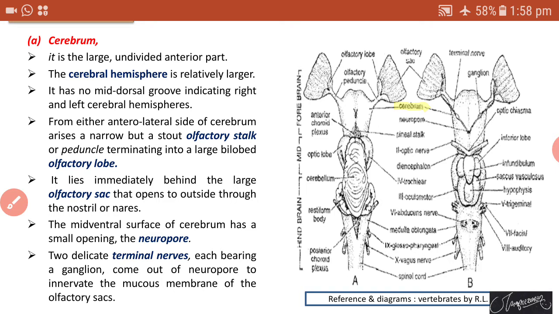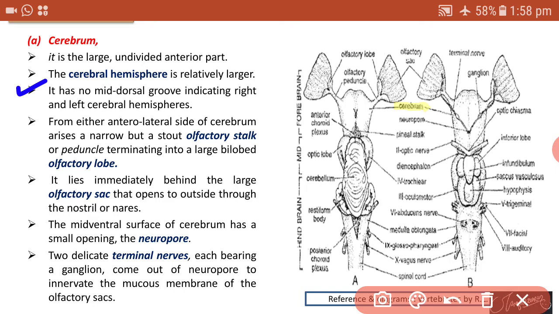The two parts of the cerebrum are called cerebral hemispheres. But the cerebrum does not have a mid-dorsal groove, due to which it cannot be divided into right and left halves, because there is no mid-dorsal groove to indicate the right and left cerebral hemispheres.